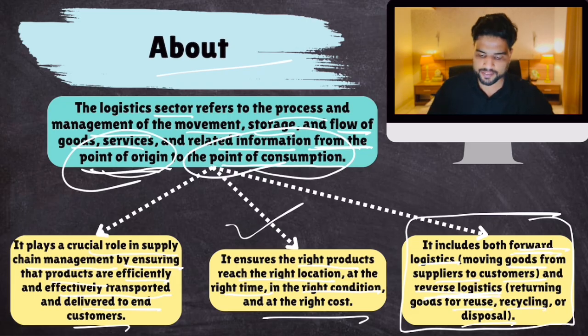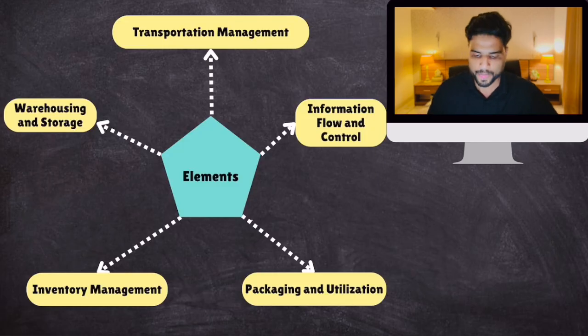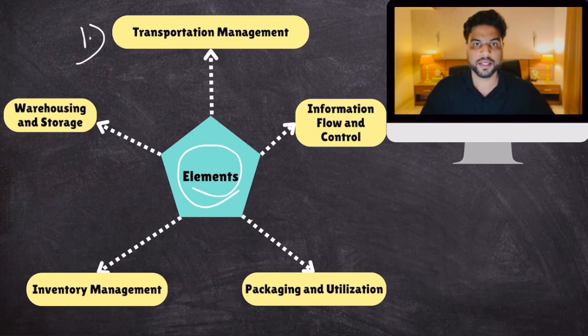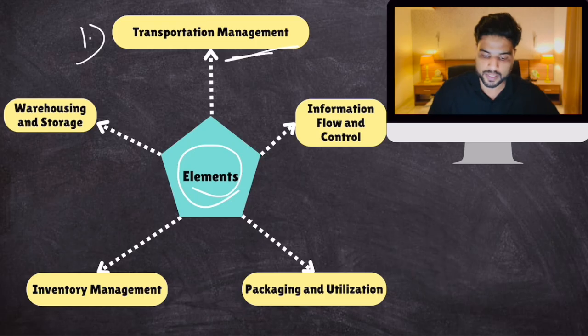Okay, so we have taken a look at the key elements of logistics, right? Let's take a look at them again. So key elements of logistics. Number one, transportation management. And in transportation management, the word management is very important. Whether you want to transport your goods by trucks, rail, freight cars, airports, or seaports, it has to be managed properly. Your product consignment should be managed properly. This is logistics. Then warehousing and storage.